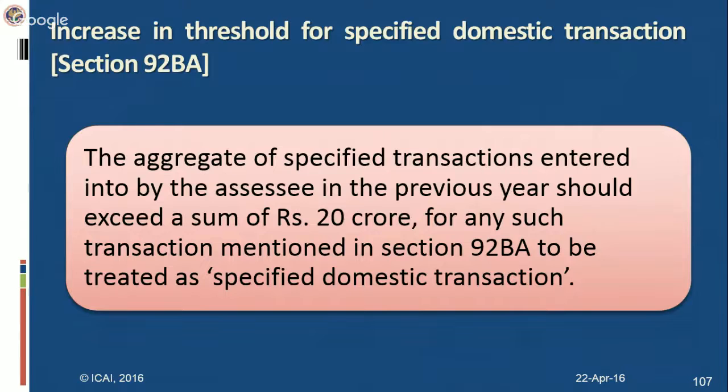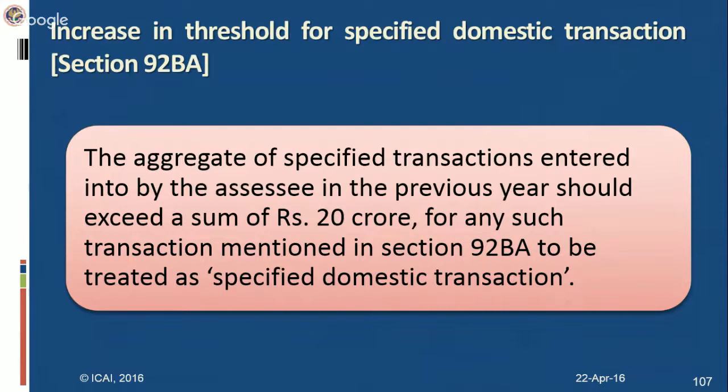In such cases, if all these transactions together, the total aggregate value exceeded 5 crores, then it was subject to the transfer pricing provisions. But now, since that was causing genuine difficulty to small SMEs, this limit has been increased from 5 crore to 20 crore.